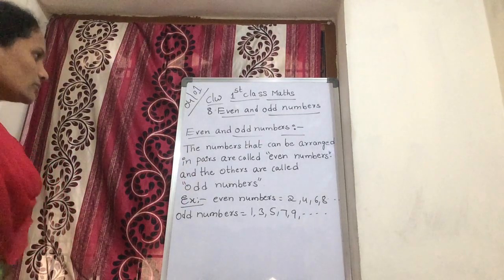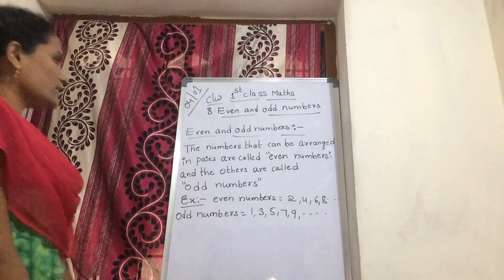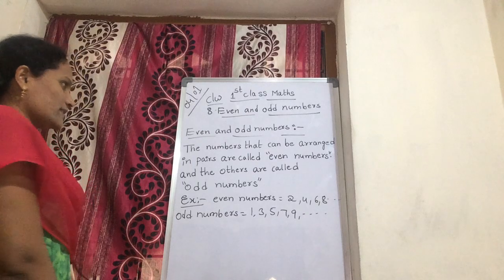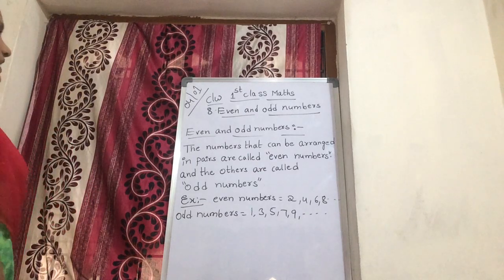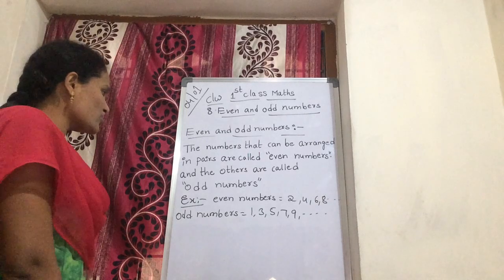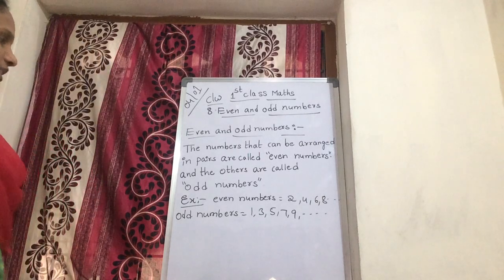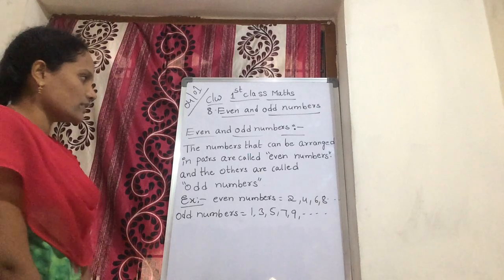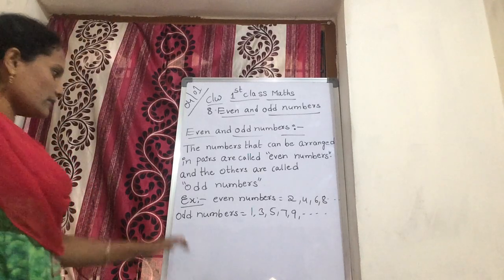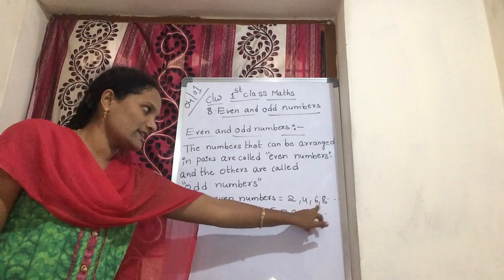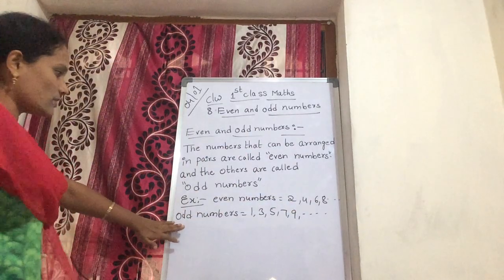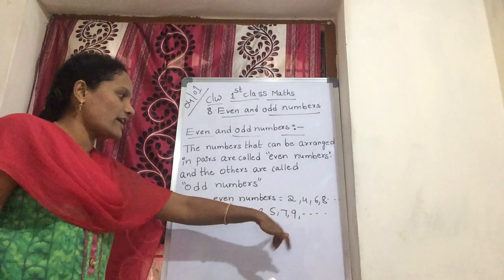What are even numbers? The numbers that can be arranged in pairs are called even numbers, and the others are called odd numbers. Example for even numbers: 2, 4, 6, 8, etc. Now next, odd numbers: 1, 3, 5, 7, 9.